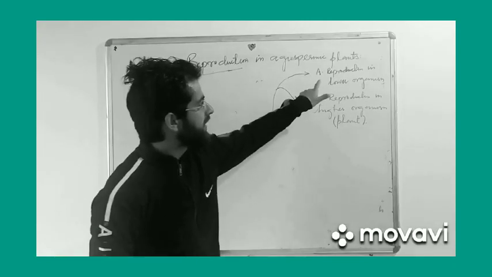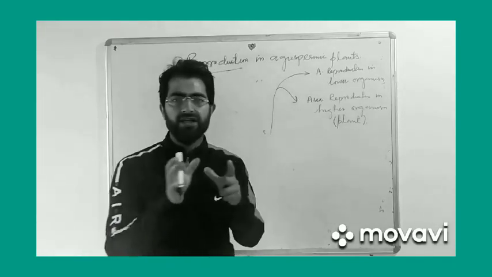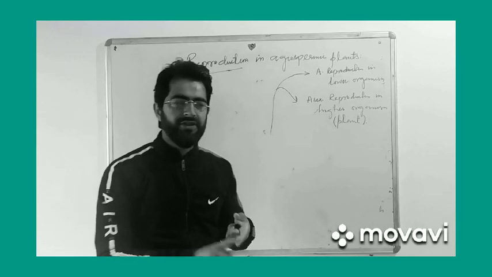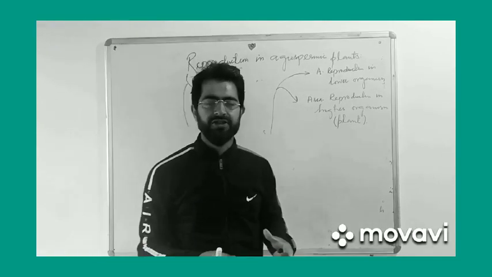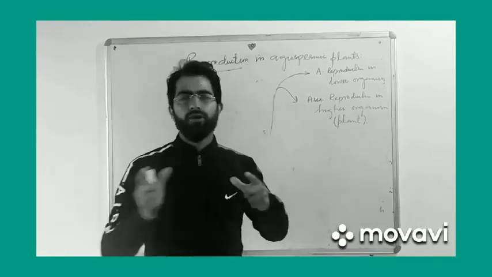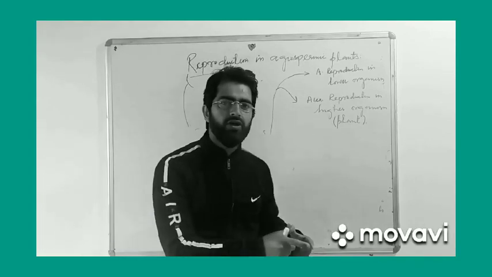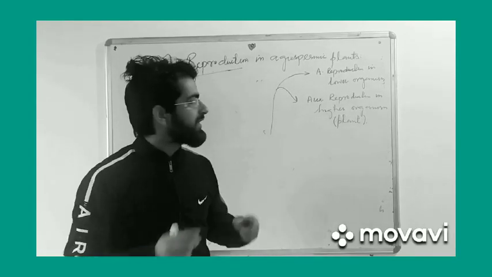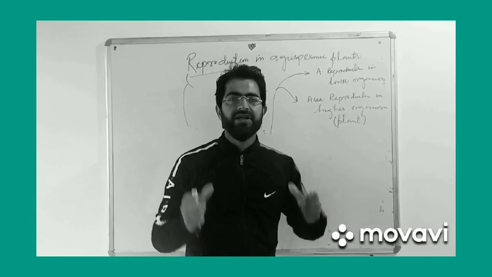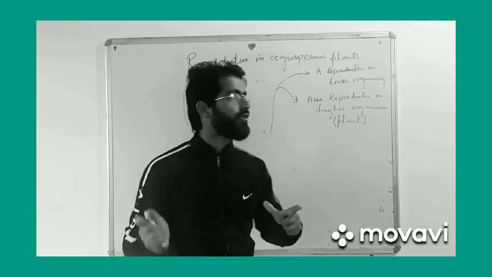Let us talk first about asexual reproduction in lower organisms. Those organisms which have simpler structures, may be eukaryotic or prokaryotic, maybe unicellular or sometimes multicellular, but they don't have well developed sexual structures for reproduction.